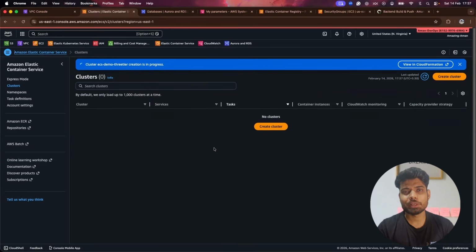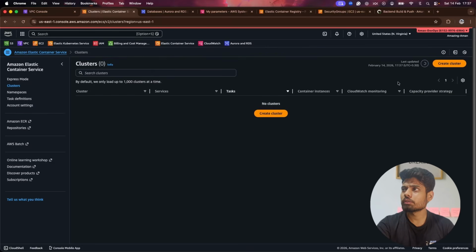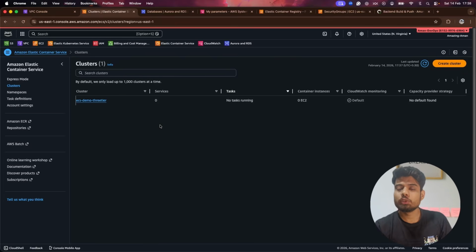It won't take much time because just the cluster is being created, not any machine. I will click on refresh, and we can see that our cluster is created, and currently there is no task running, there is no container. Now you can understand from a Kubernetes perspective that we have set up our Kubernetes cluster, but we did not deploy any applications. So how can we deploy our applications?